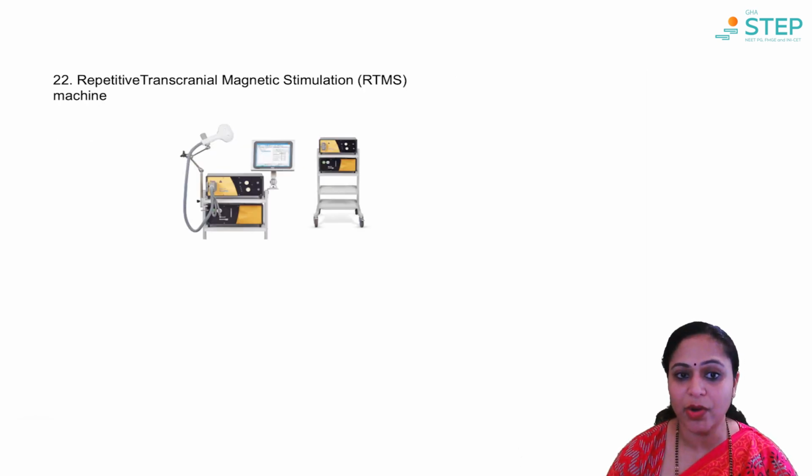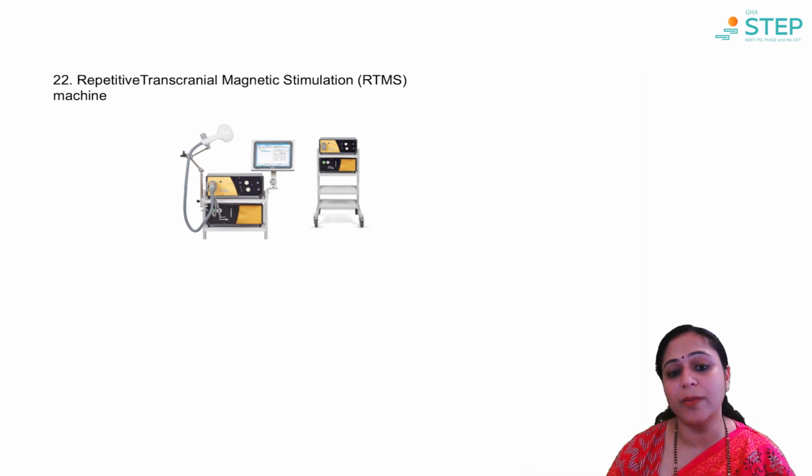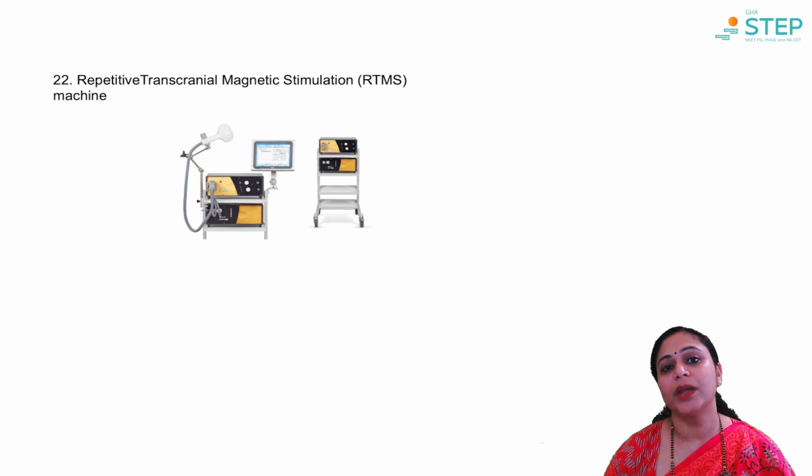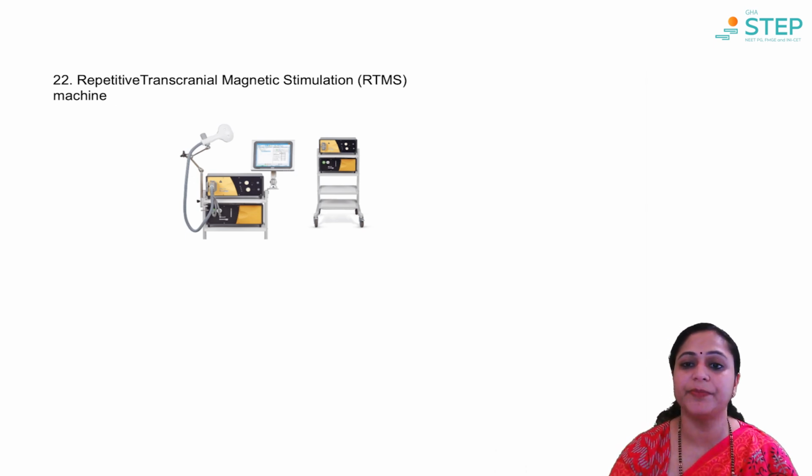This is an image of a transcranial magnetic stimulation machine. RTMS means repetitive transcranial magnetic stimulation. It is a type of brain stimulation technique commonly used to treat anxiety, OCD, depression these days.